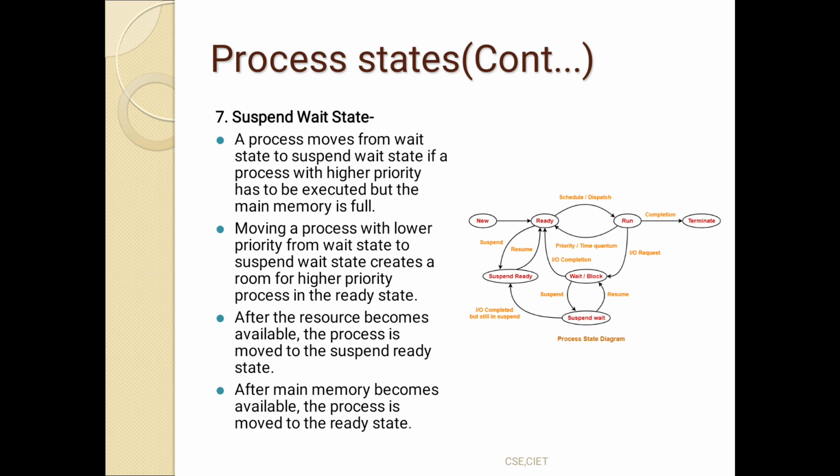Now the point here is that a process moves from the wait state to the suspended wait state if a process with higher priority has to be executed but the main memory is full. Moving a process with lower priority from the wait state to the suspended wait state creates room for a higher priority process in the ready state. Remember this point, okay?